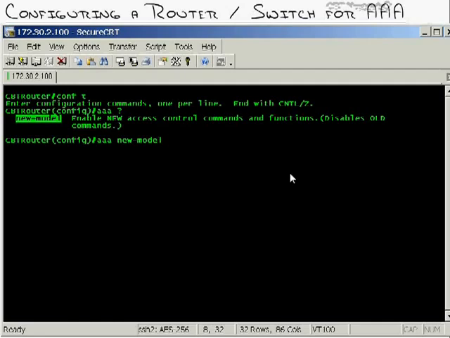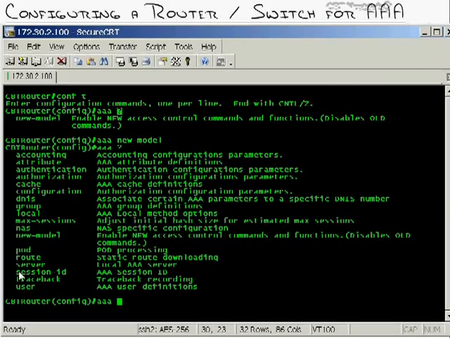For example, you used to go underneath the VTY ports and type in password Cisco to assign a Telnet or SSH password. No more. When you type in AAA new model, I'm not using that username or that password underneath the VTY ports. We're using a totally new way of doing things, the AAA way. So as soon as I hit this, look at this. I'll type in AAA ? again. Notice up here, one command. Now when I hit ?, wham! All of these new commands have been opened up because I've enabled this on my router.